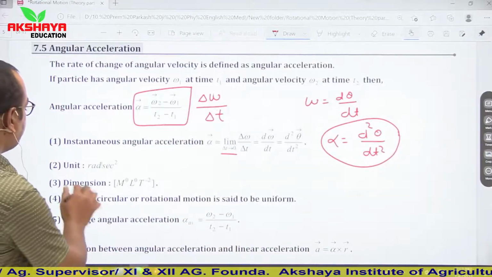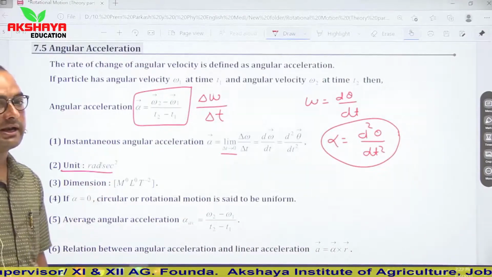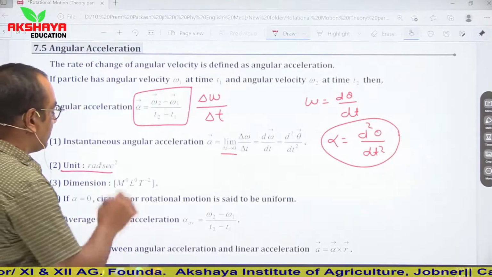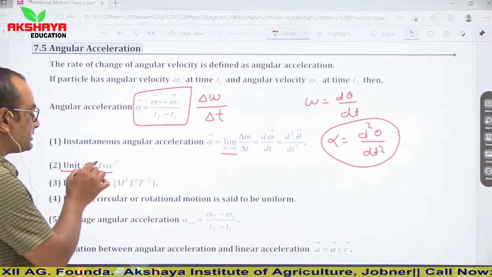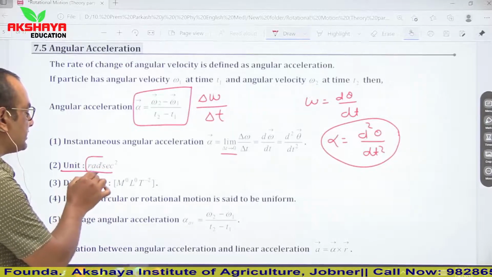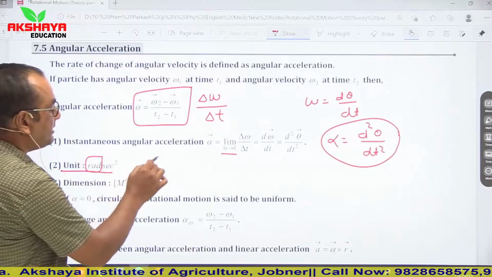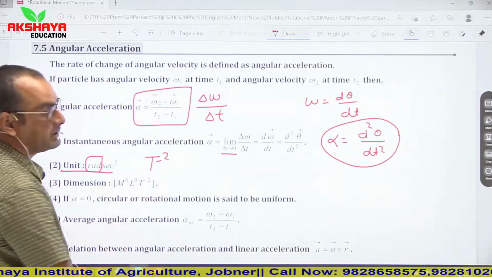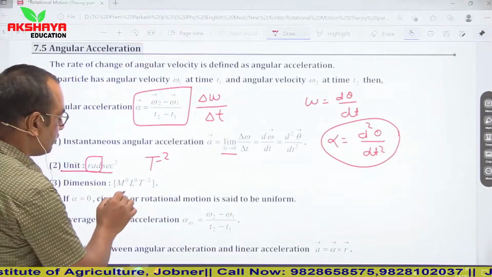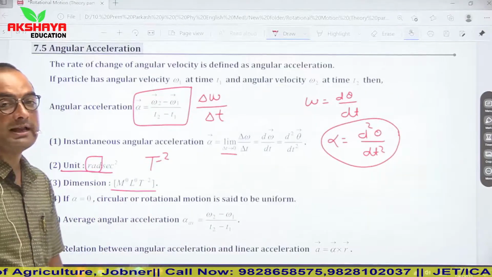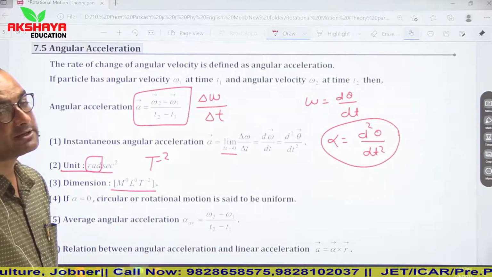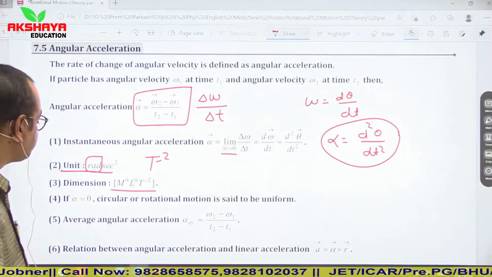Now unit: its unit is radian per second square. Here again, if we talk about its dimension, radian is a scalar quantity, so the dimension is T to the minus 2, or you can say M0 L0 T minus 2 is the dimension of angular acceleration.